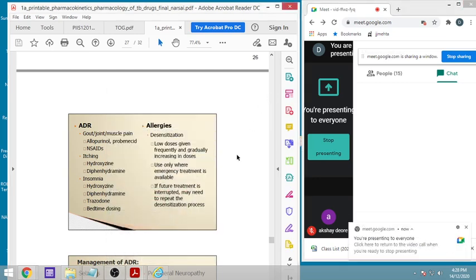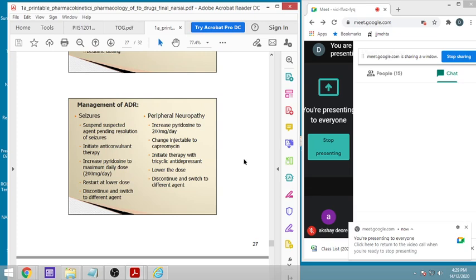In case of adverse drug reactions like gout, or if insomnia is there, we can give drugs like hydroxyzine, diphenhydramine, trazodone, etc. And allergies we can manage in that way. Then we can manage the various ADRs accordingly.